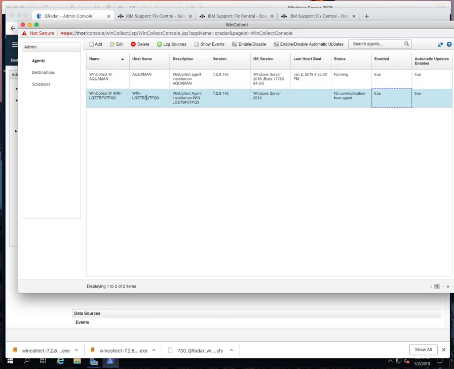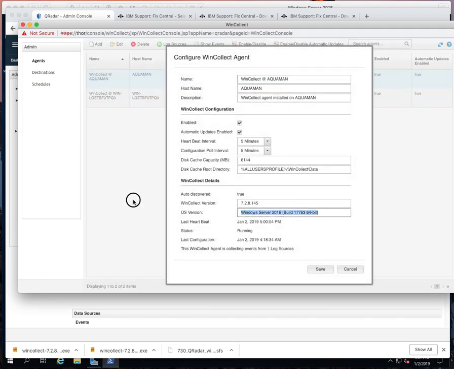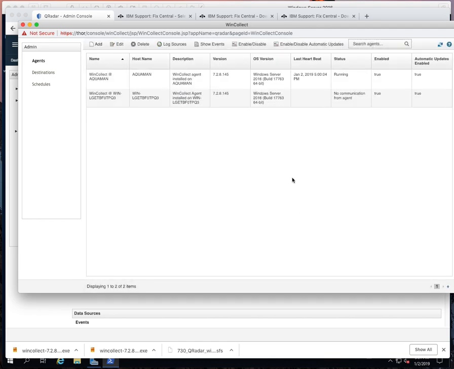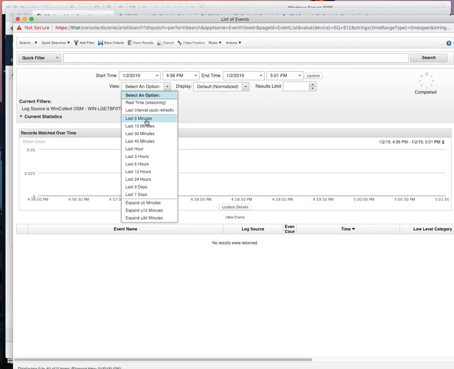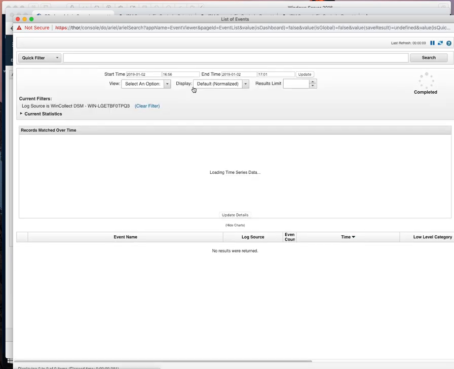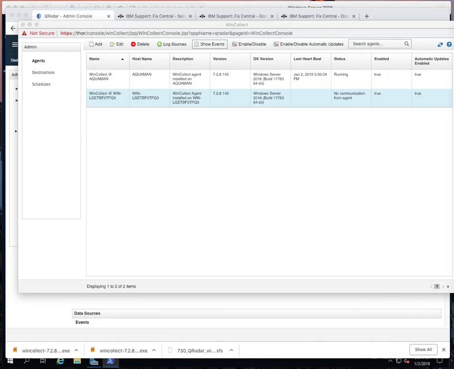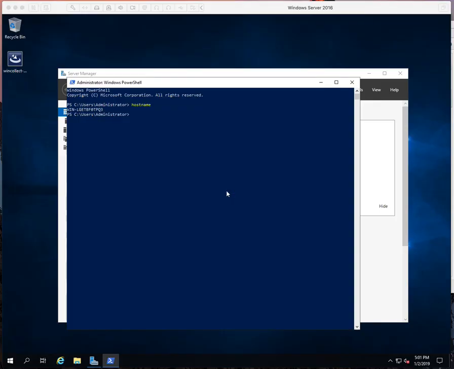It's enabled. Let's copy the build number from here. This is the same version. I don't think that's it, but. Let's go back to the server.